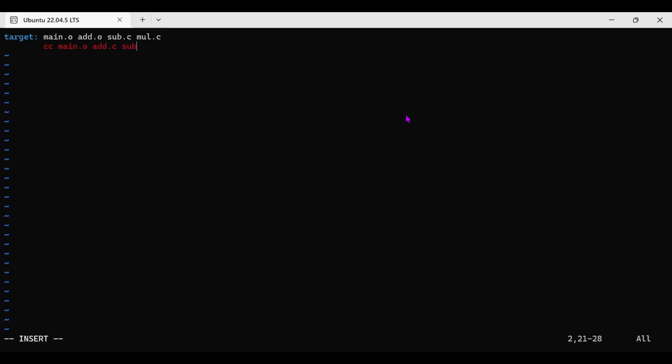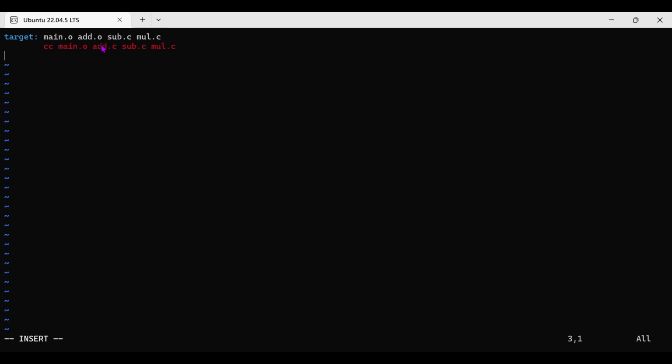Library files are also important, right? Who will add these library files? The linker only, before getting the .exe file. Then this target is there, right? To generate the target, these are the dependent files, the object files. To get the object files, we have to run the command, which means this script will run these commands in the backend.